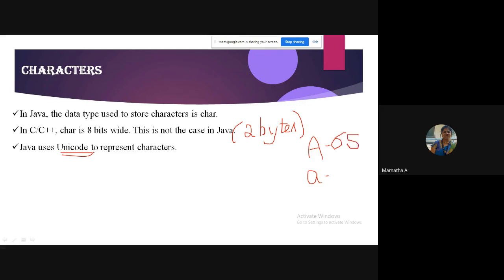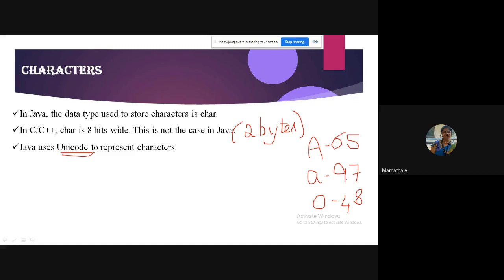Capital A is 65. Small a is 97. I think 0, if I'm not wrong, is 48. If you know the starting values, you can get the rest, so you have to remember this. Similarly underscore, percentage, ampersand, new line, tab, space, every character on your keyboard has a predefined integer value, and that integer value is called an ASCII value.